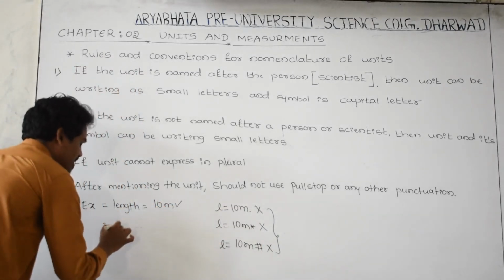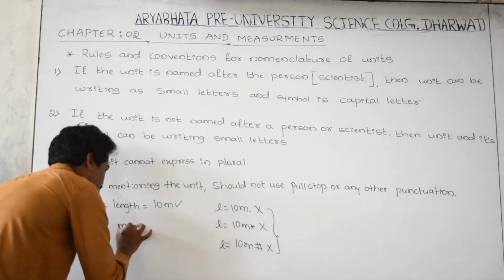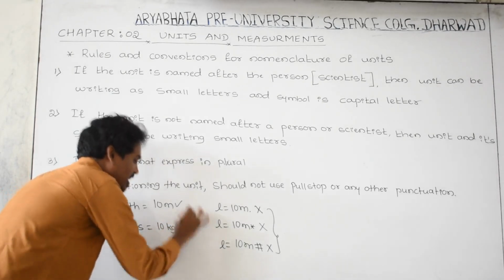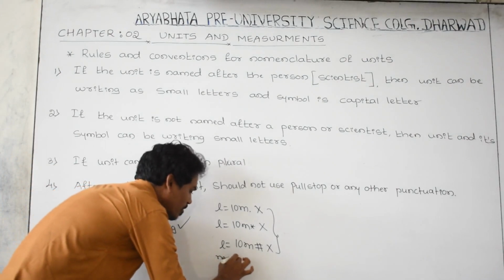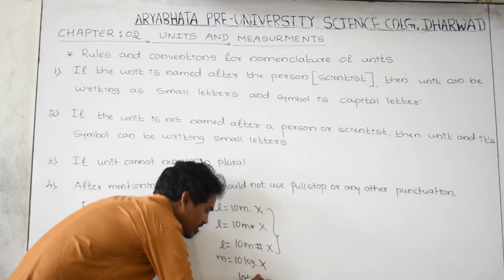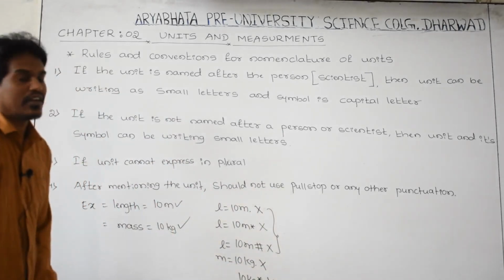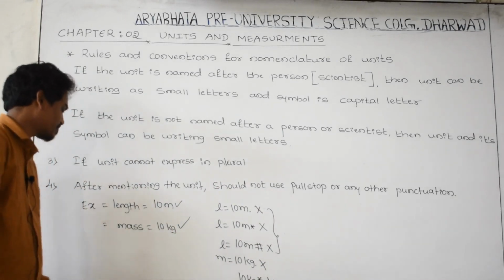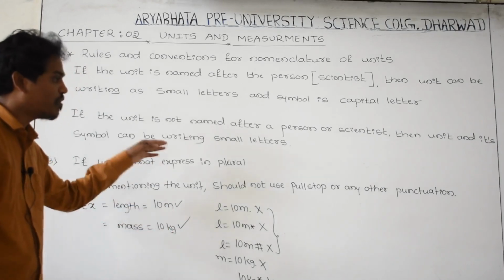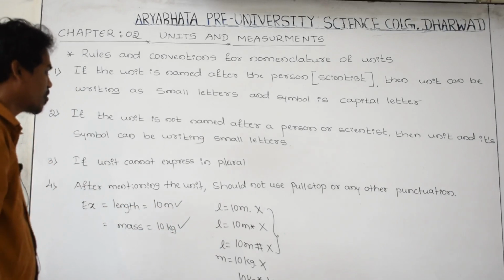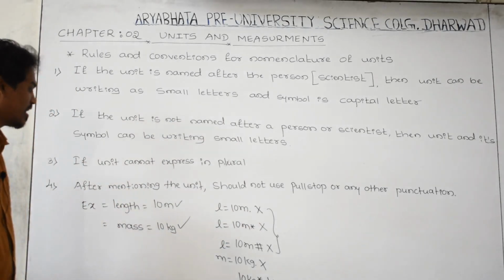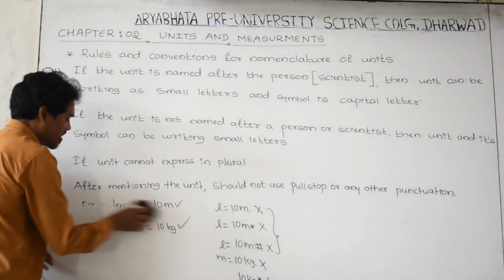Another example: mass is equal to 10 kg. Yes, this is right, but mass is equal to 10 kg full stop is wrong. Or 10 kg star is wrong. Directly you can remember, just write 10 and mention the unit. After mentioning the unit, you should not use any full stop or punctuation at the end of that SI unit. You understand by seeing just two examples.